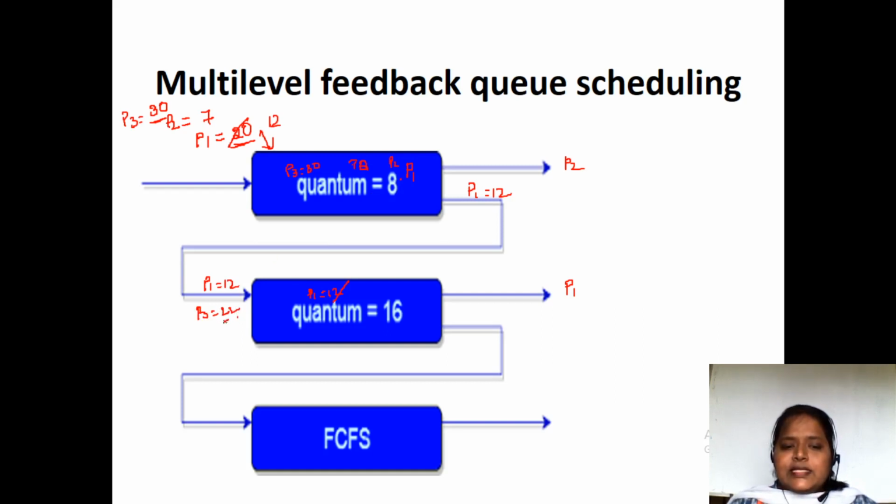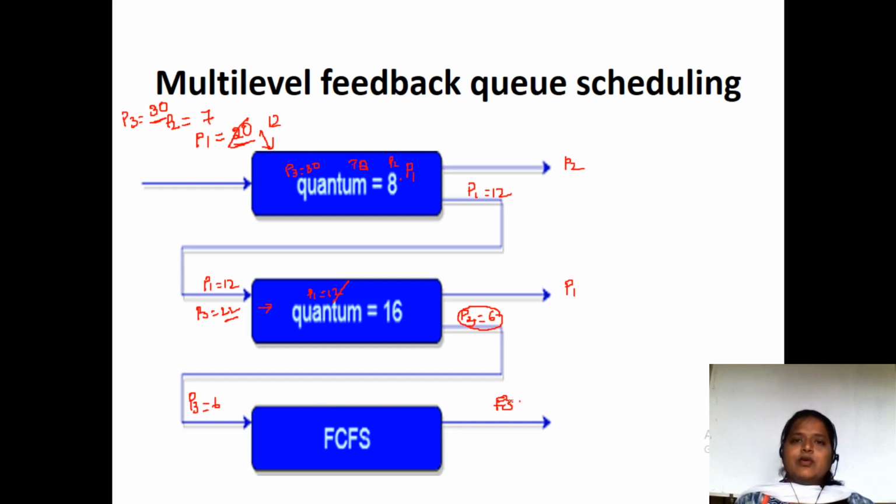So when it enters into this queue, it will be left with 6. Why? Because 16 milliseconds it has completed over here. So P3 is left with 6 milliseconds. That 6 milliseconds will be given to P3. So here we are going to do first come first serve, whichever comes, that is going to be exited. So P3 will be exiting here.